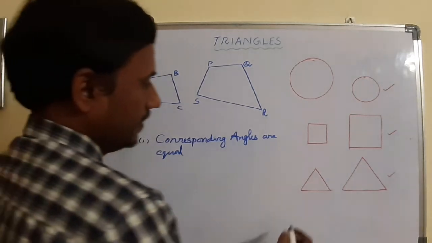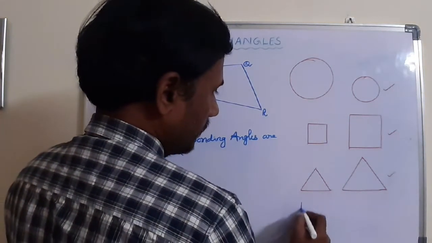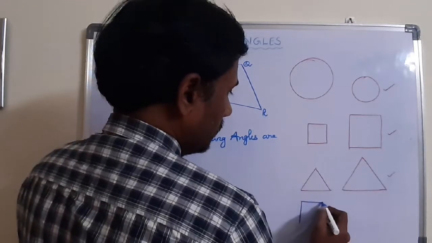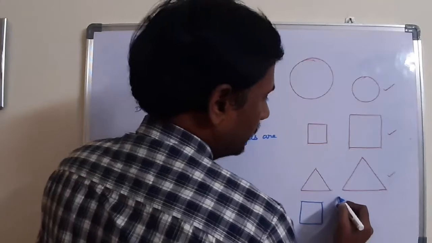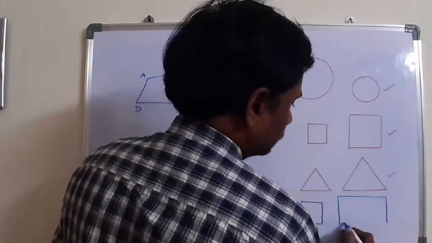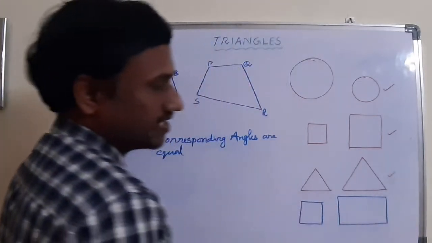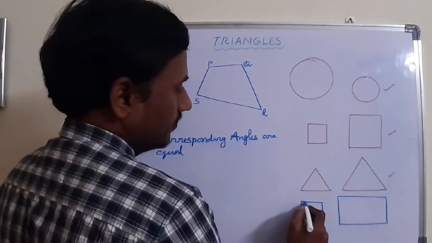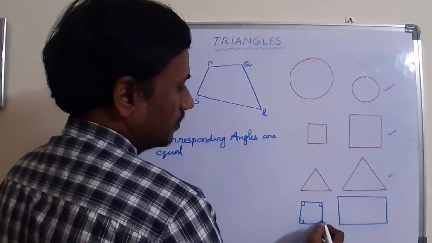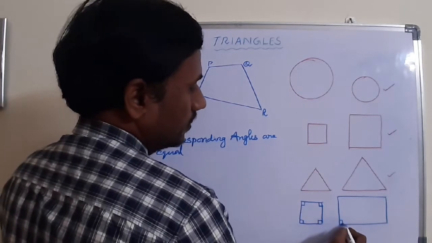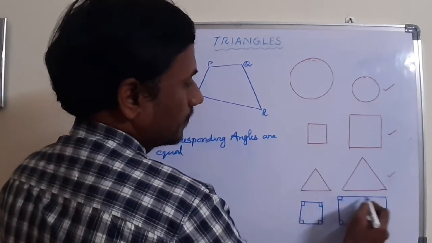Suppose, just observe here, I am having a square and I am having a rectangle. What about the corresponding angles? Here in the square each angle is 90, and in the rectangle also each angle is 90.